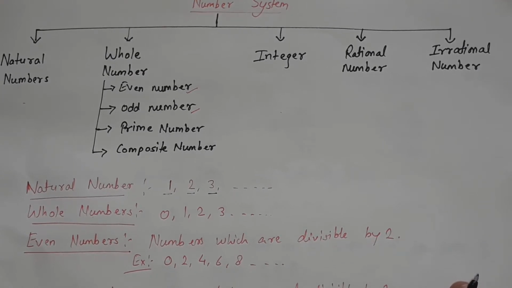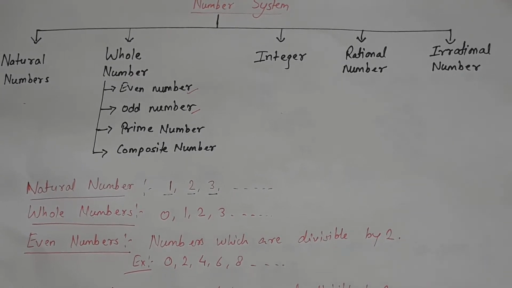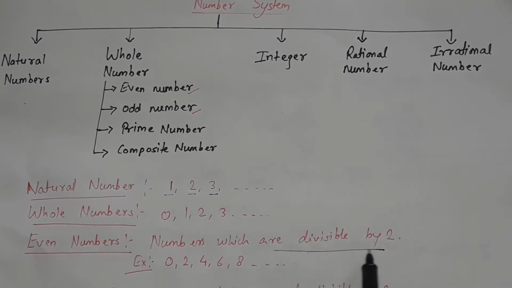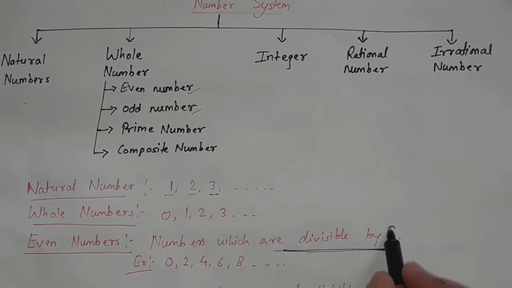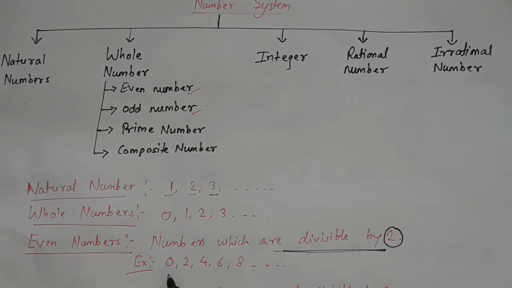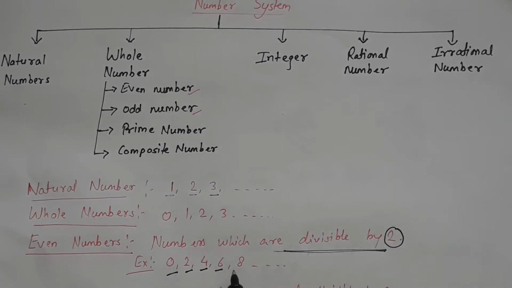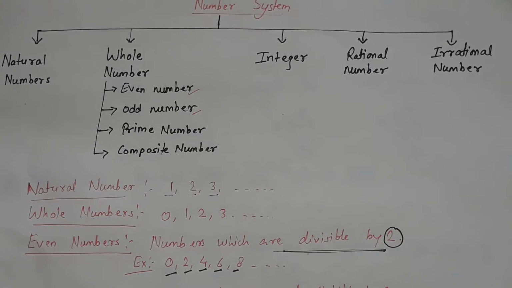Next number is even number. What are even numbers? Even numbers are numbers which are divisible by 2. The numbers which are divisible by 2 are called even numbers. Example: 0, 2, 4, 6, 8, and many more.